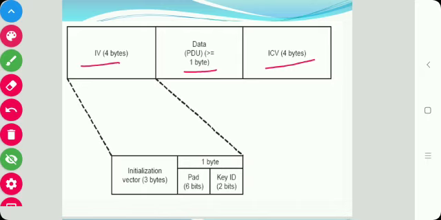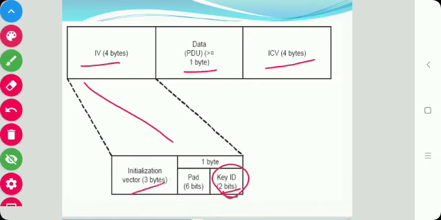Again, this IV is divided into 3 bytes, 24 bits, plus 1 byte that uses 2 bits as key ID and a padding of 6 bits. As it has 2 bits for the key ID, the device can store up to 4 different secret keys.